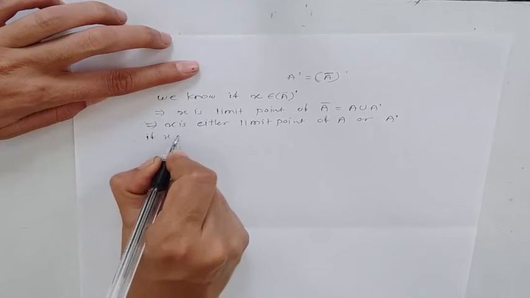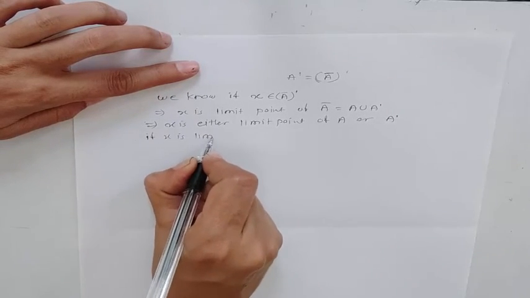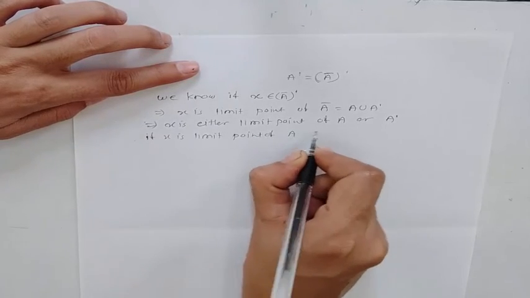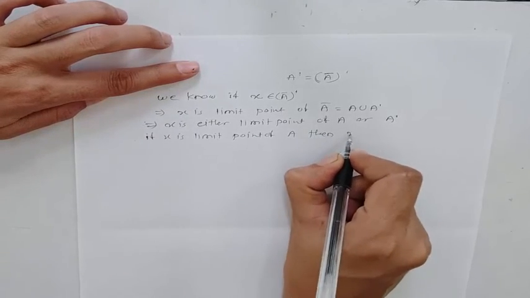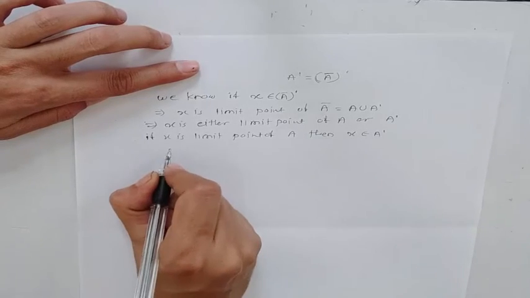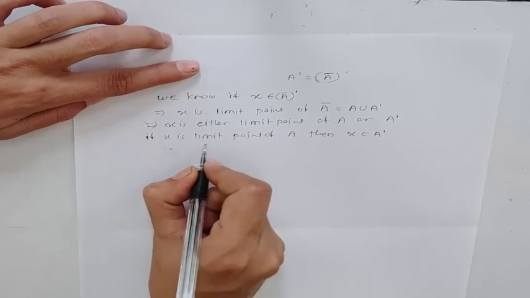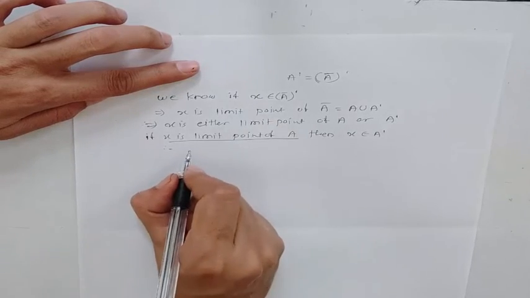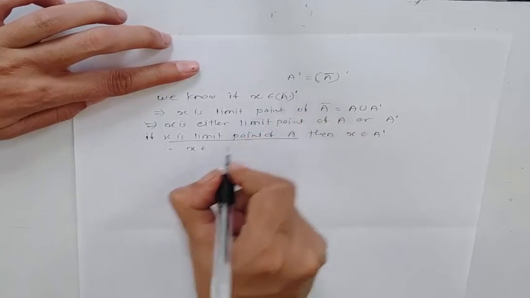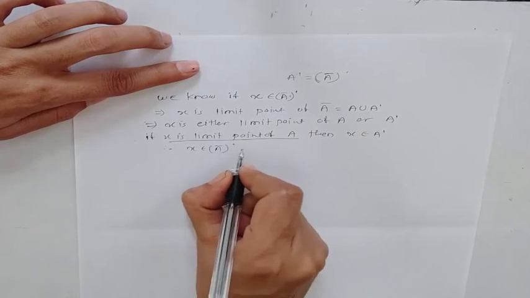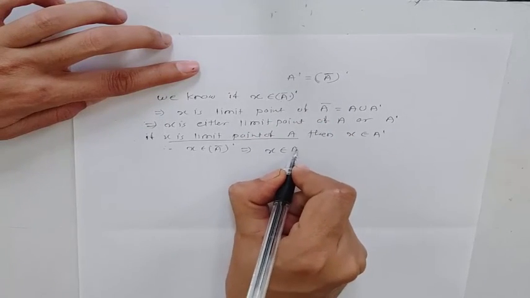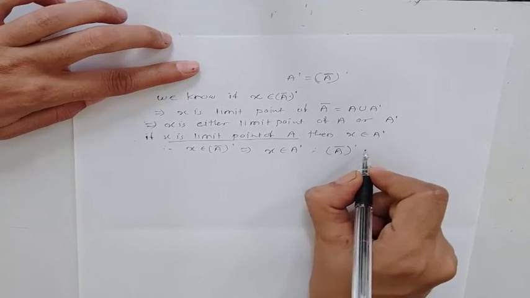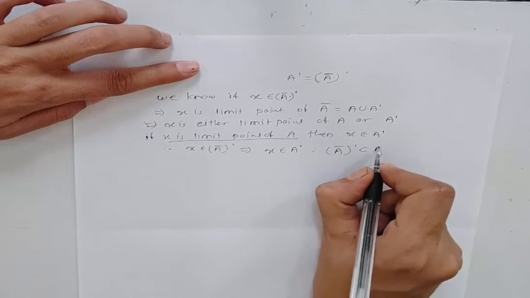If x is a limit point of A, then x belongs to A dash. Therefore, in this case, if x is a limit point of A, then x belongs to A bar dash implies x belongs to A dash. Hence, A bar dash is a subset of A dash.